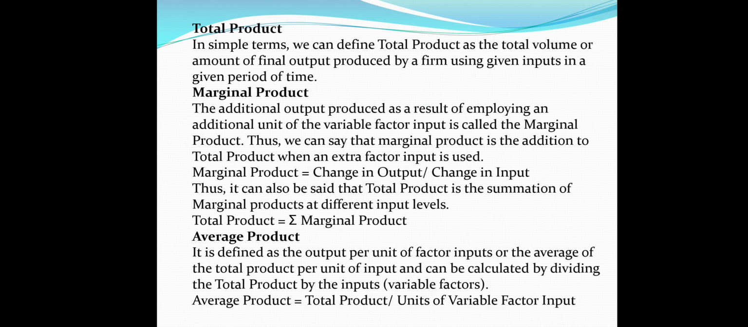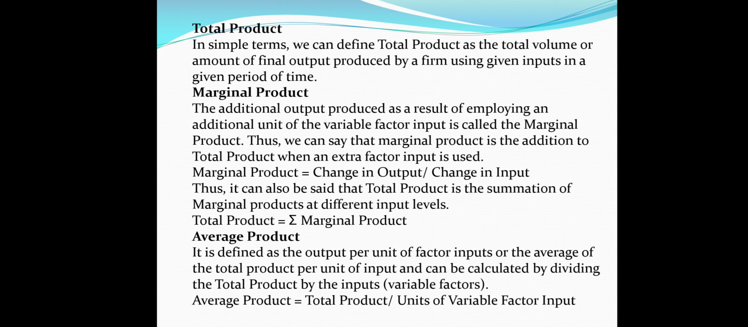First, let's talk about total product. It is also known as total physical product. It is the total amount of physical output produced by a given quantity of variable factor, keeping the quantity of other factors constant. As we increase the quantity of variable factor, the total output also increases. However, the rate of increase varies at different levels of such factor.